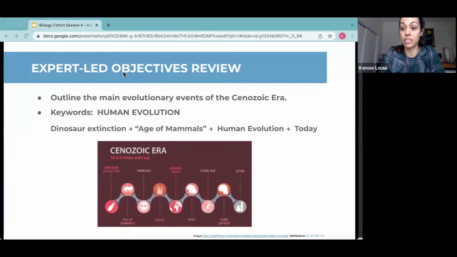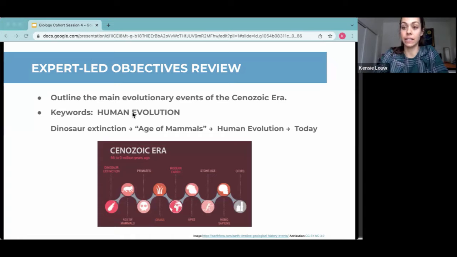At the beginning of the Cenozoic era, there were also big changes in climate and geology of the Earth that allowed for other significant events to occur, such as ice ages and land bridges that led to migrations, and that affected the evolution of species.